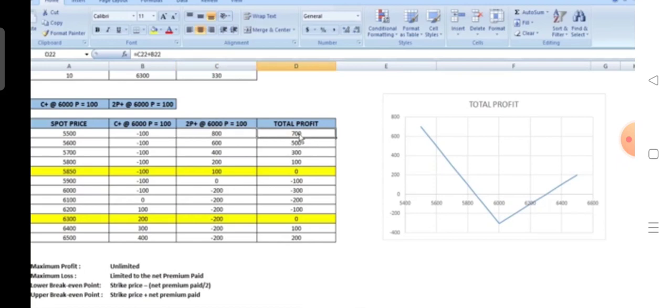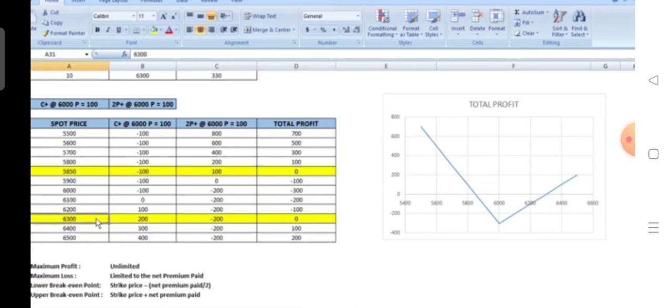The total profit arising from this strategy if the spot price is 5,500 on expiry is 700. At 5,850 again the call option gets lapsed, put option will get exercised and will give us a payoff of 100 rupees. So this marks as a break-even point of this strategy.